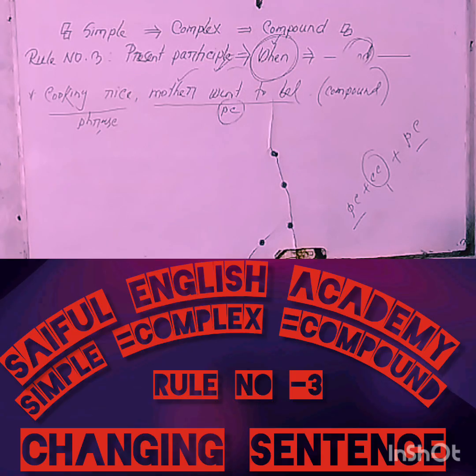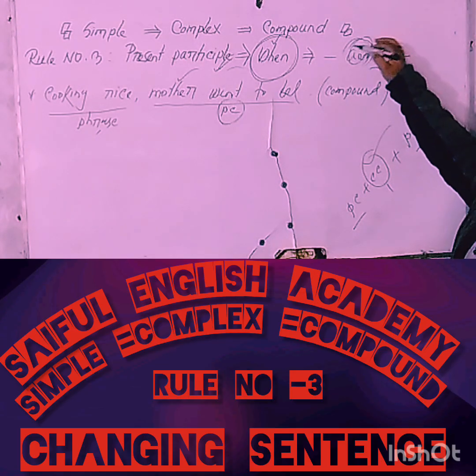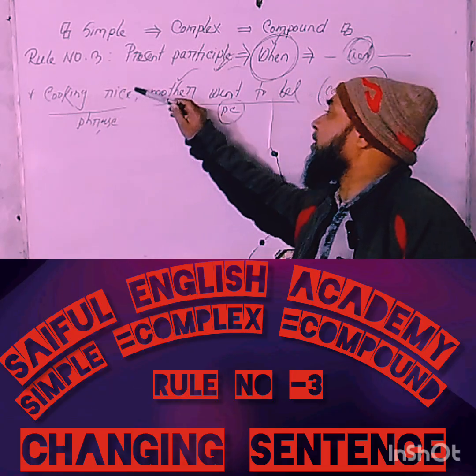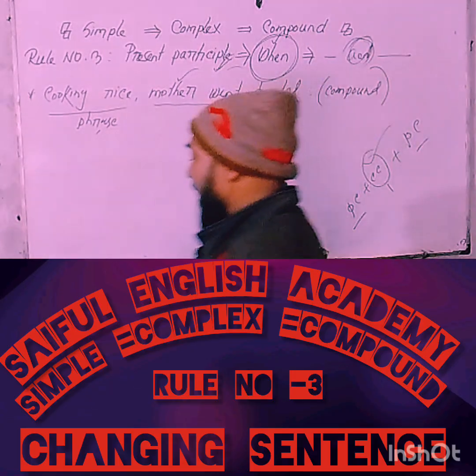So, my dear learners, in this case, when you are going to change a simple sentence into a compound sentence, you have to use a coordinating conjunction in the middle of the statement, and you have to form a principal clause from the phrase cooking rice. Have you understood clearly?